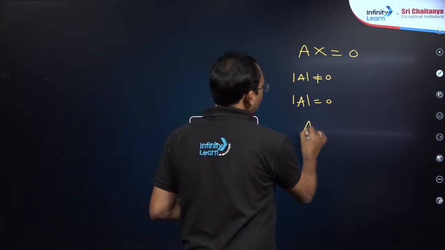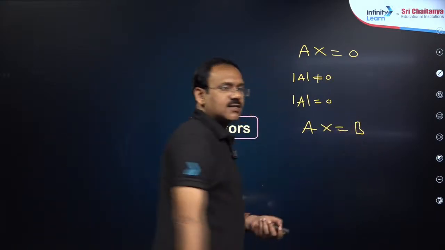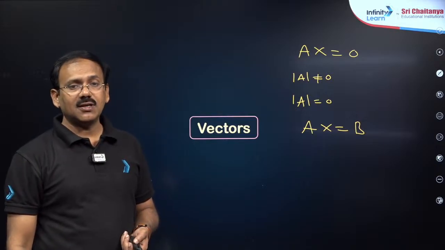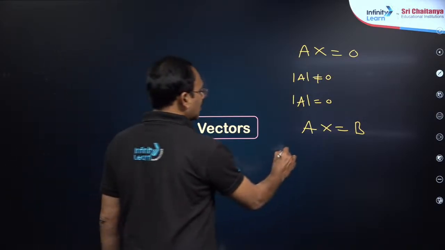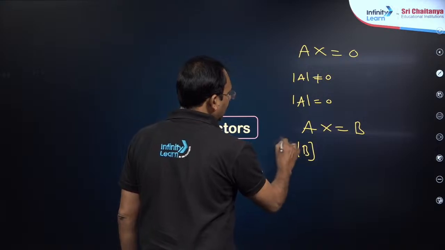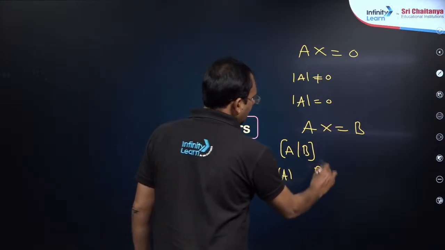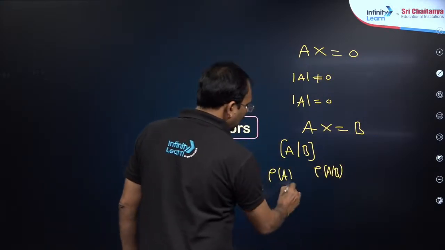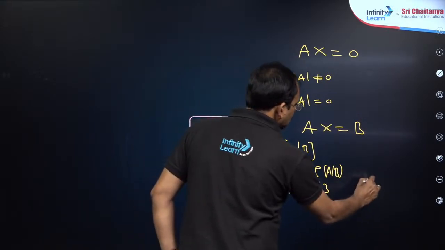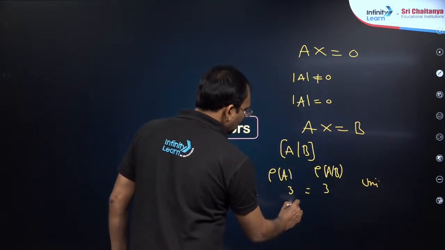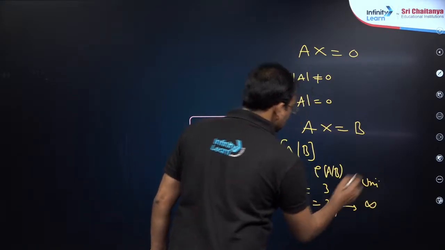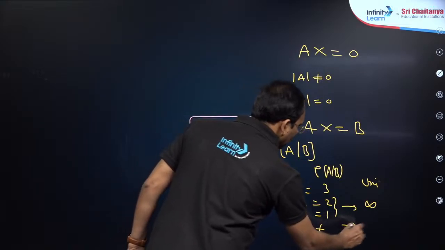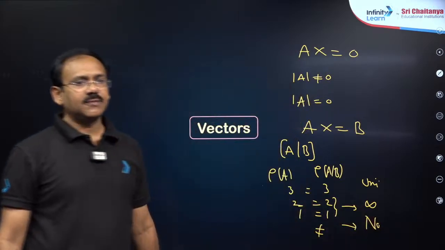Similarly, for a non-homogeneous system of equations Ax is equal to B, you can use Cramer's method or matrix inversion method. Many methods are there. Most important here is I use the rank method. You just consider the augmented matrix A by B, observe rank of A by B. Both are 3 and equal, unique solution. If both are equal but less than 3, infinitely many solutions. If they are not equal, no solution. 3 cases, my dear friends, simple.